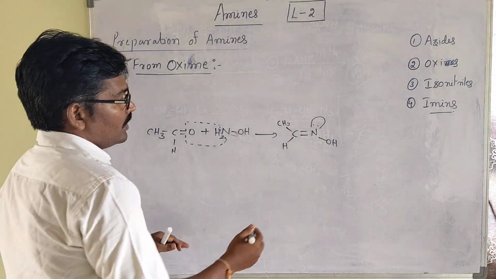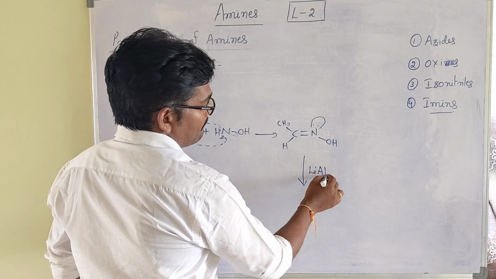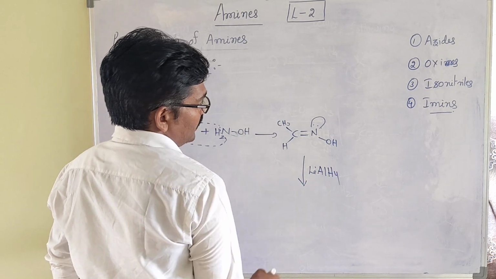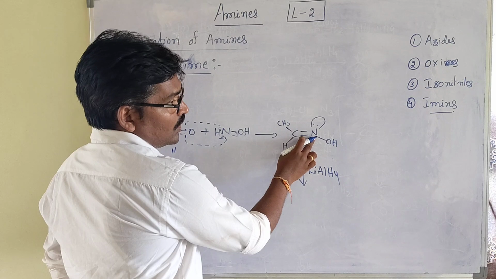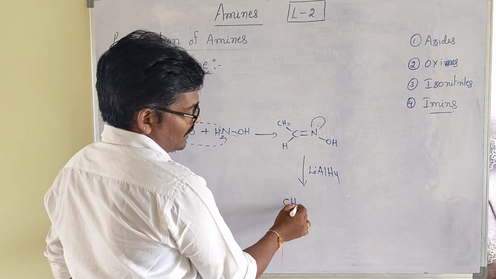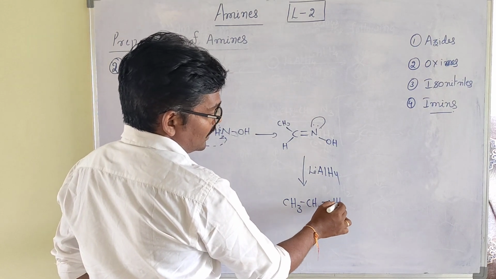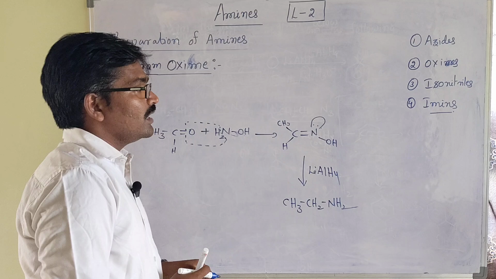When the oxime is treated with lithium aluminum hydride, this NOH group can be converted into NH2. So CH3-CH2-NH2, like this will be formed. Clear?